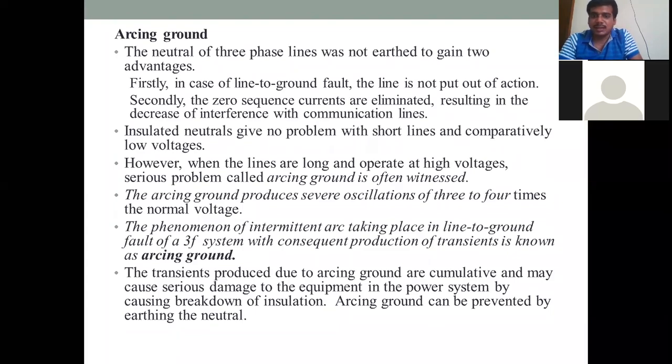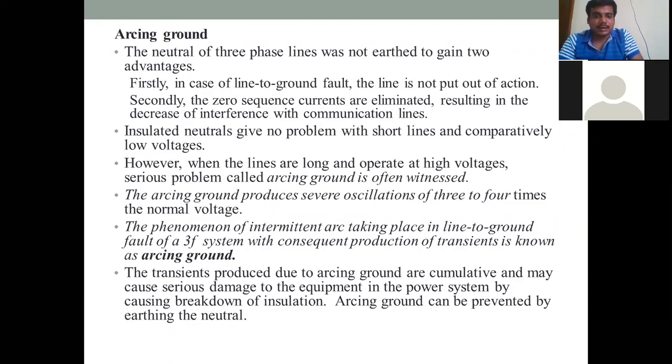But these lines are very long, and they operate at high voltage. Now you can take a transmission line with overhead lines. If you take that, it creates a serious arcing problem. This arcing ground produces oscillations which will be 3 to 4 times the normal voltage. For example, if you take 230 volts and multiply by 4, that will be the oscillated voltage. So that will be 3 to 4 times the normal voltage.